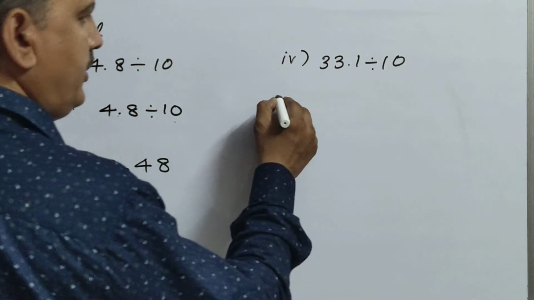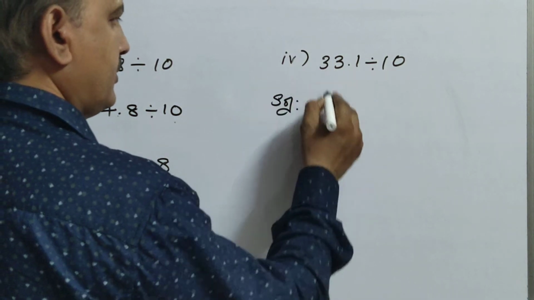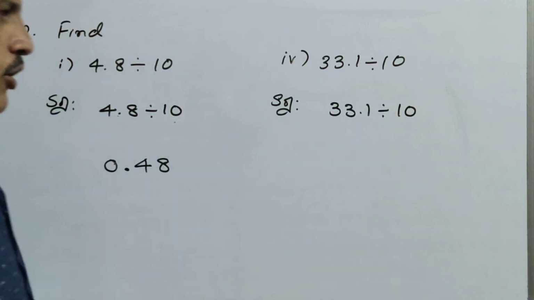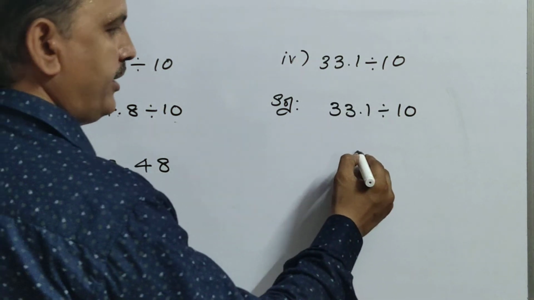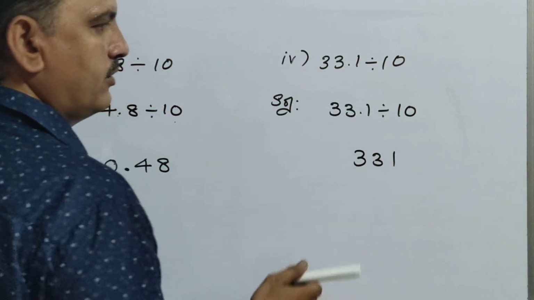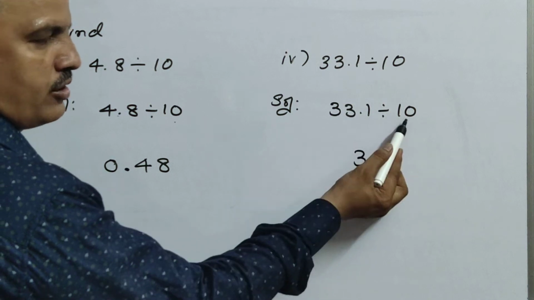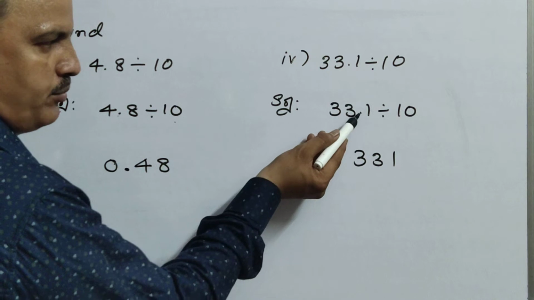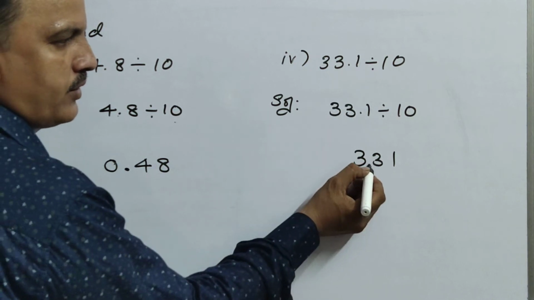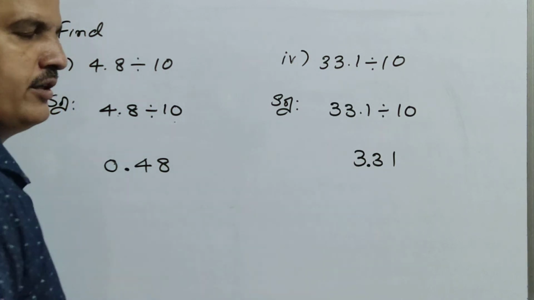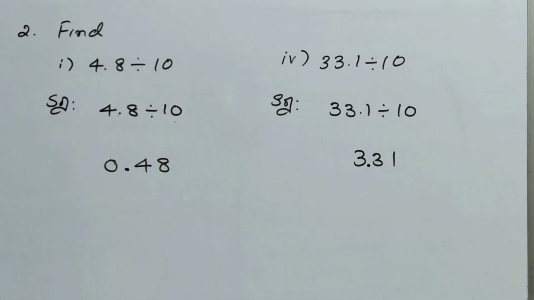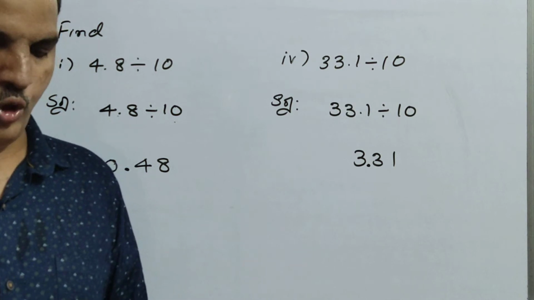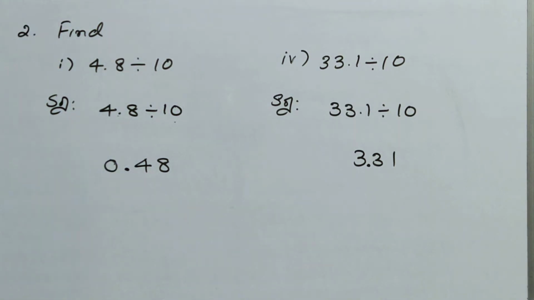Similarly, 33.1 divided by 10. Now how will you do this one? First write 331. Here the point is here, but here also it is 10 only, so 1 zero. That means the point will shift by one decimal place. This will come to here. So 3.31 is your answer. In the second Roman, all the sums are the same model. You can do the homework. Okay, children? Is it clear?